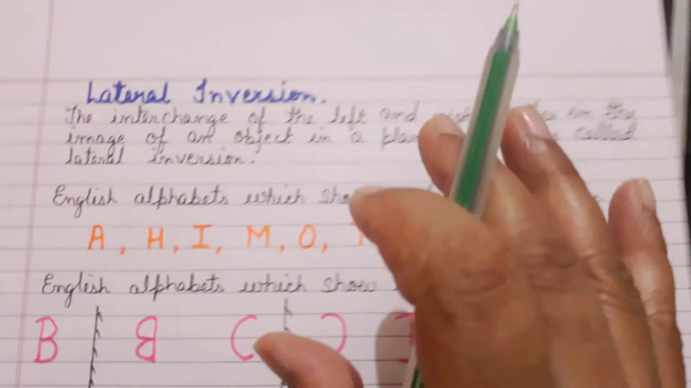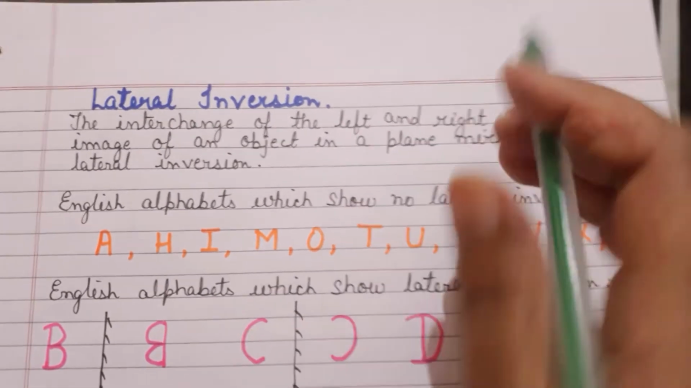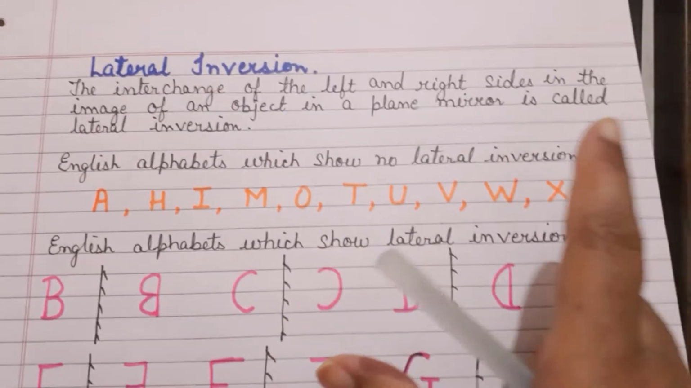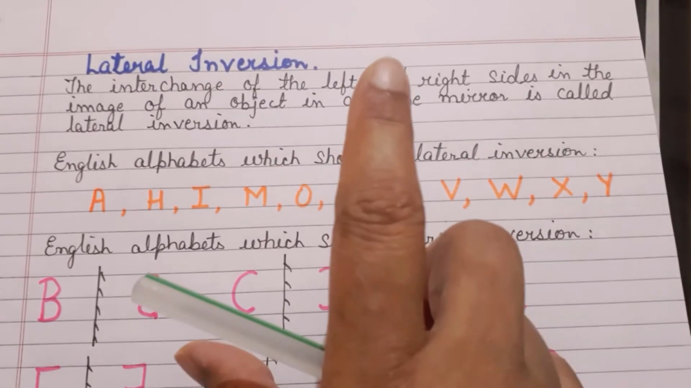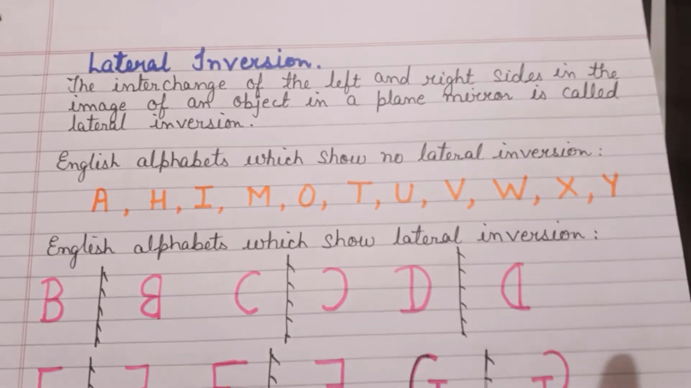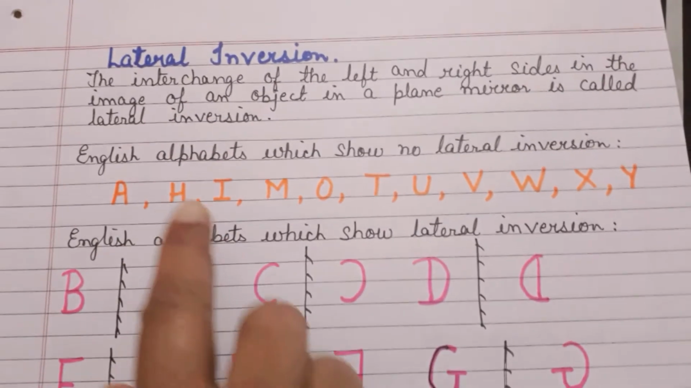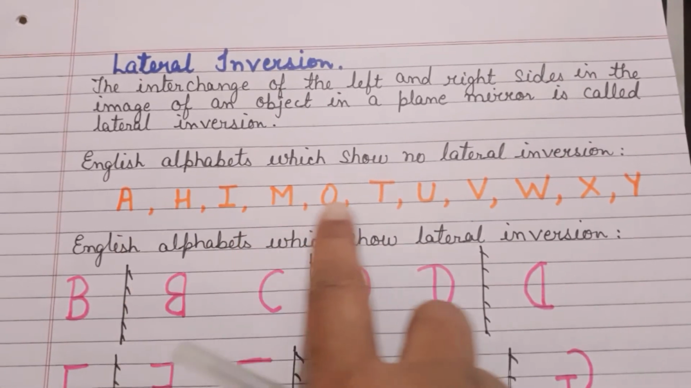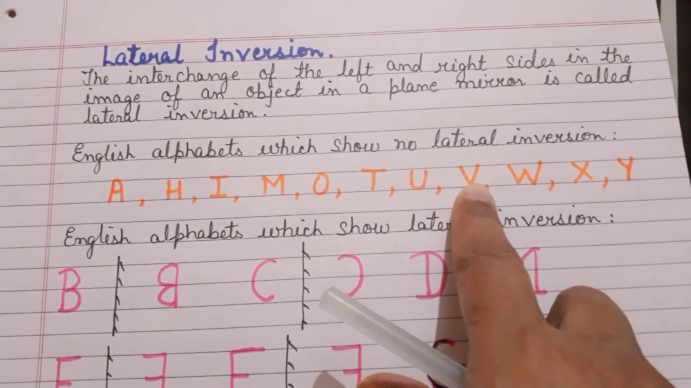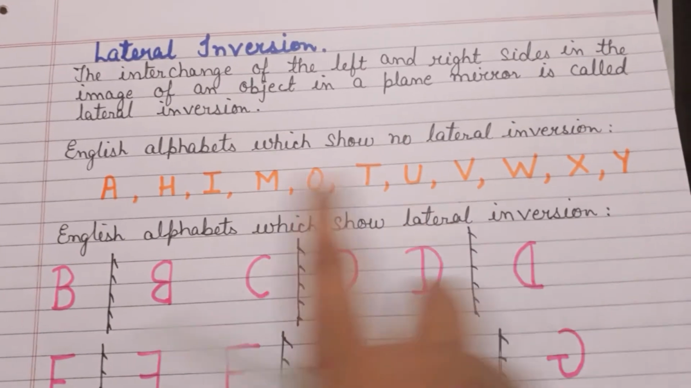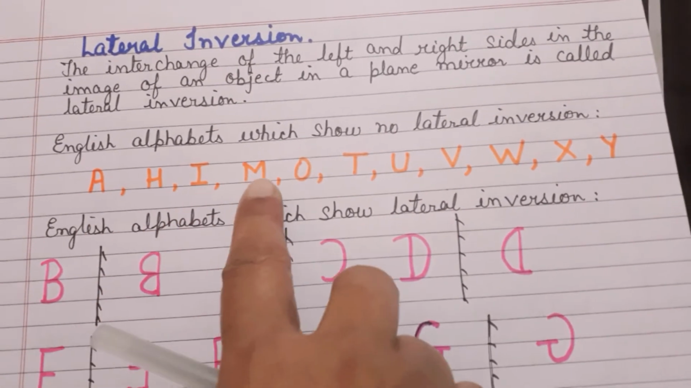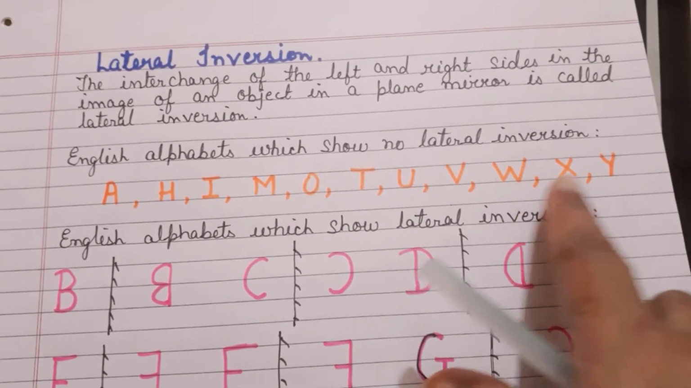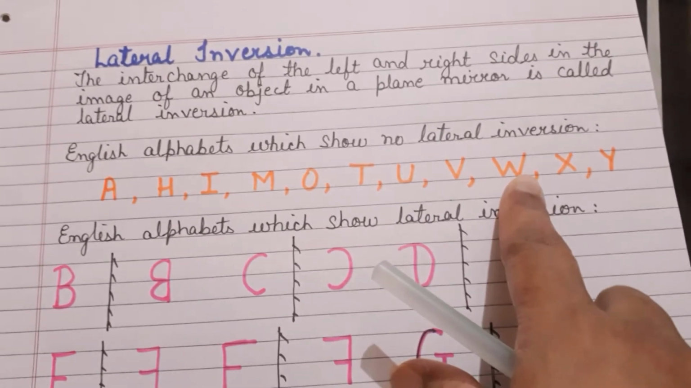You know, it's a very simple task. I will give you one small task to do at home, children. In order to understand lateral inversion in a better way, I will give you a task to do, but that I will tell you later on. First, let's proceed further. I have written some alphabets in English, and these alphabets do not show lateral inversion. That is A, H, I, M, O, T, U, V, W, X and Y. These are the alphabets which do not show lateral inversion.